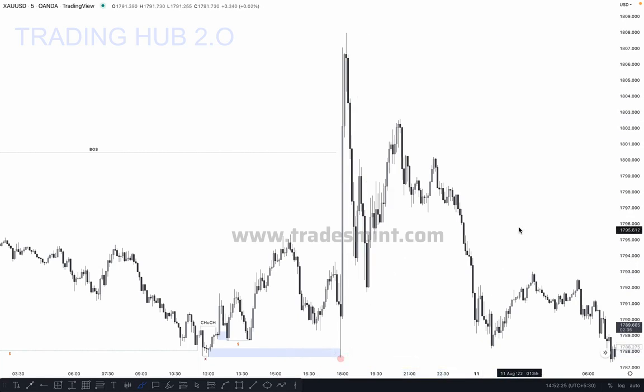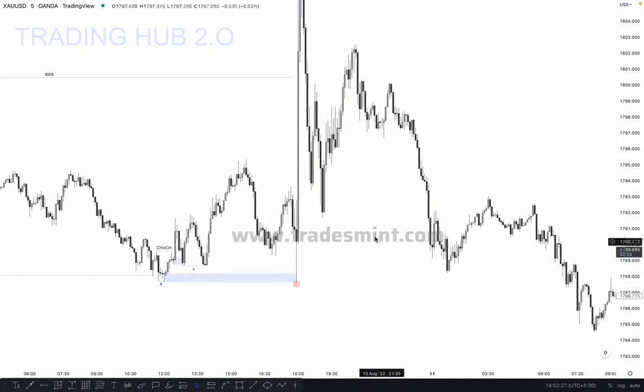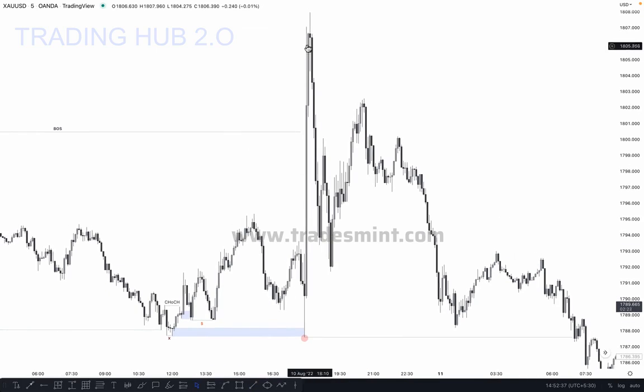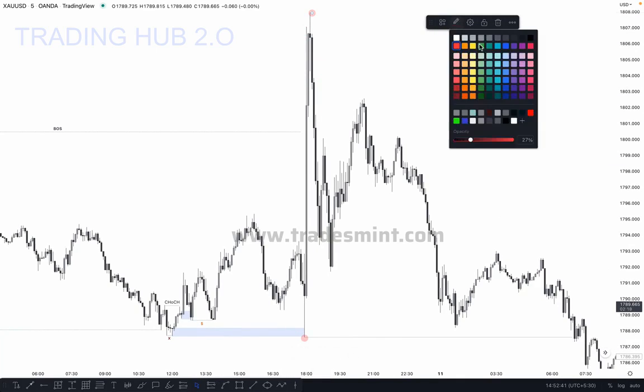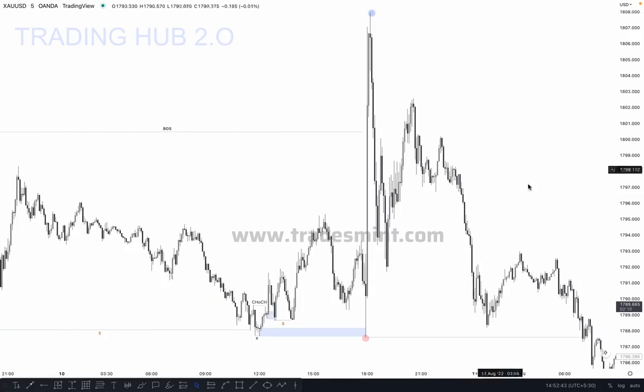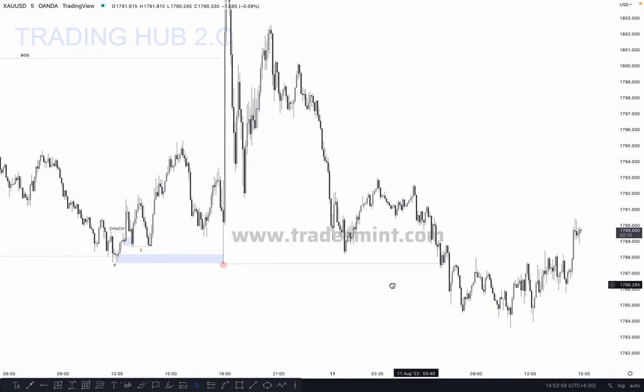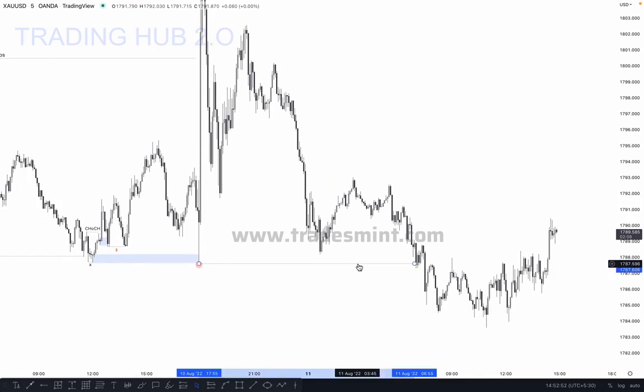Okay, market swept this low, so this can also confirm a higher high. What happened here, as you can see, is the market broke the structure, and after the break of structure, this high is a confirmation to the upside, and this one is your confirmed higher high. But look at the downside: market broke this structure and closed below it. So this is an indication that the market has confirmed the change of character.